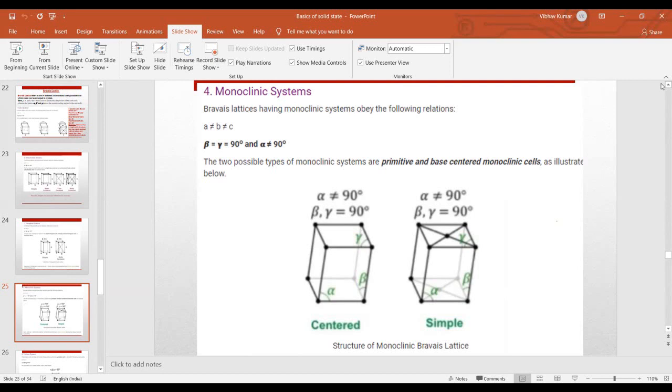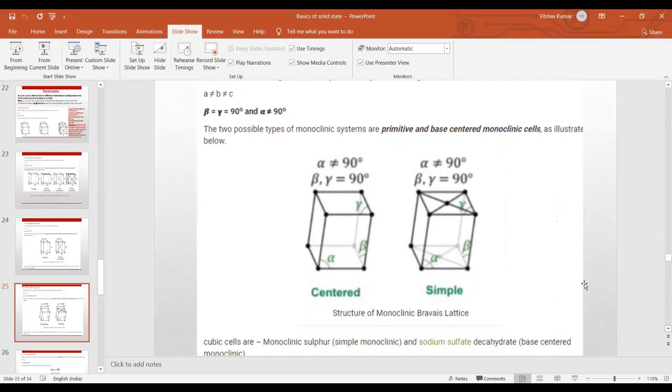I think you are asking about the conditions required for a monoclinic crystal structure. All the sides should be unequal. Two angles, beta and gamma, are equal to 90 degrees, and alpha may be less than or greater than 90 degrees. You can see this image.